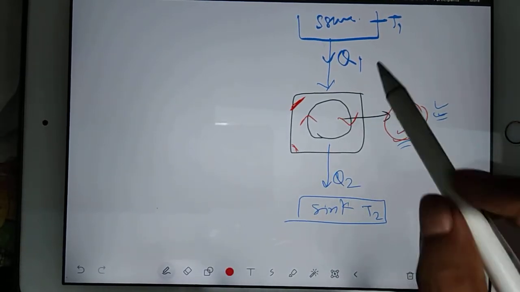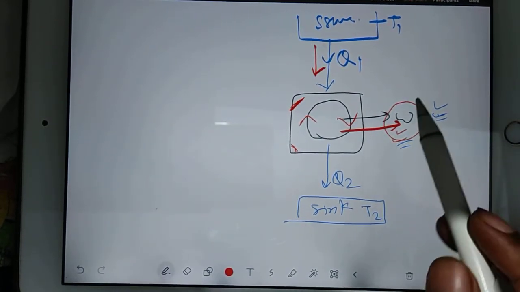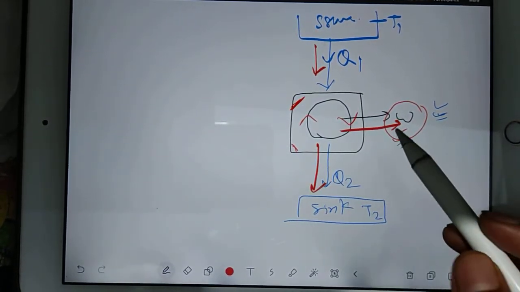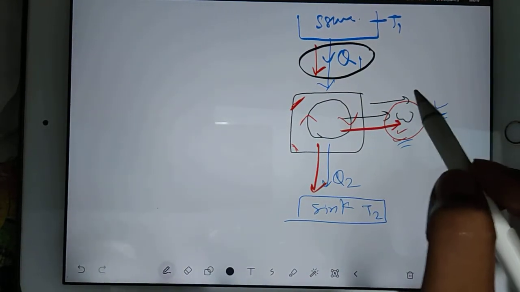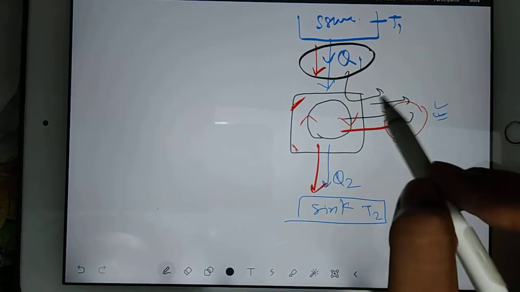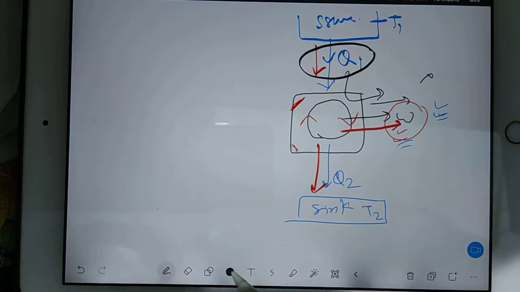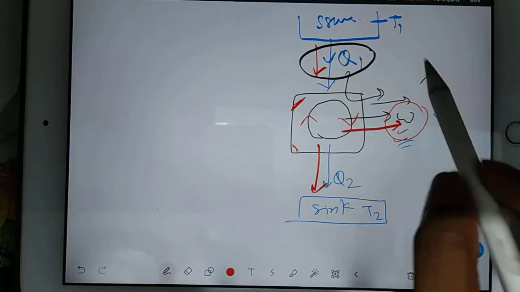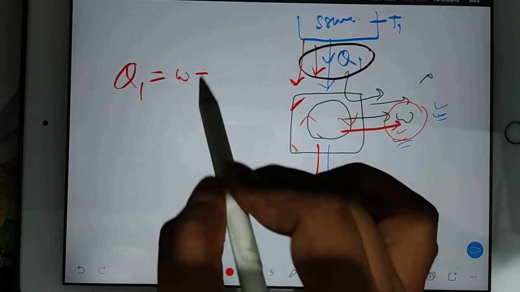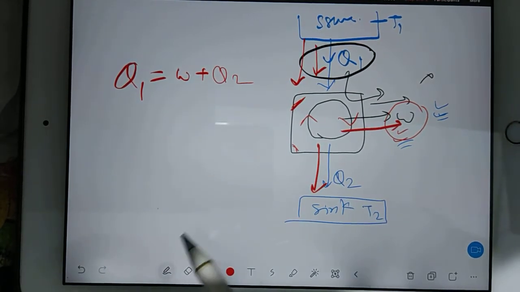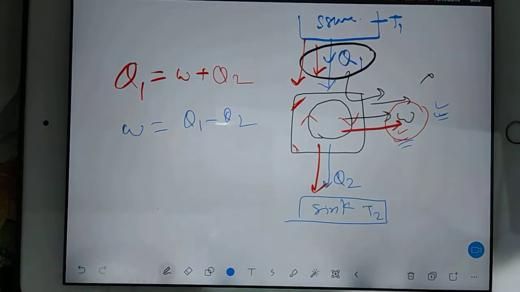Understand the idea. You are supplying Q1, you are producing work, and then the remaining heat you are dumping into the sink, because all the heat cannot be converted into work. It is not possible. So you can see here Q1 heat is producing work, and the remainder goes to the sink. It means whatever work you are producing is nothing but Q1 minus Q2.